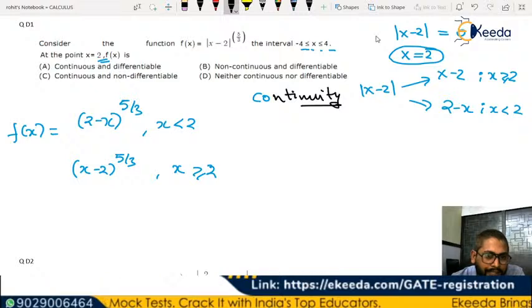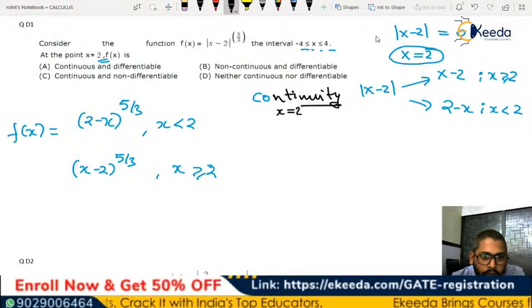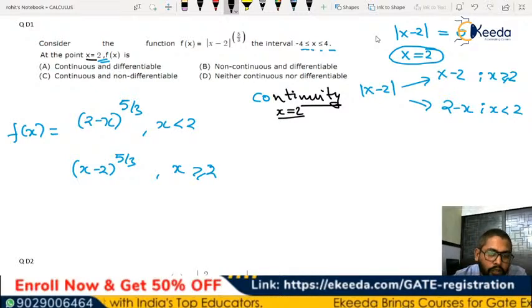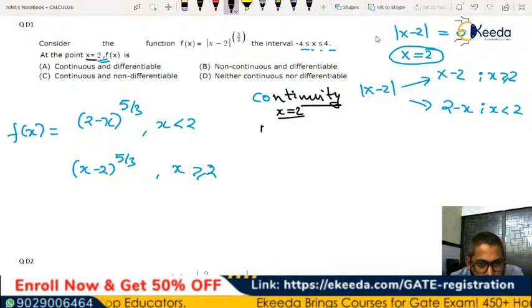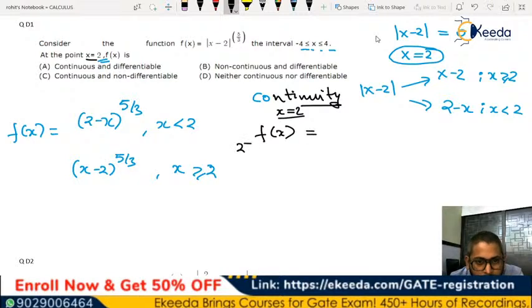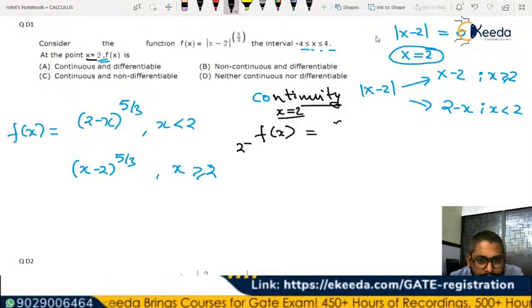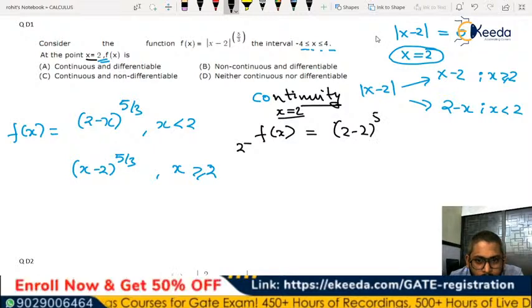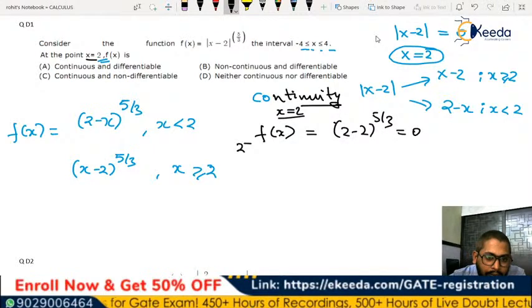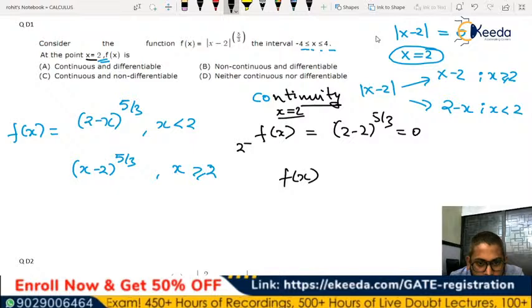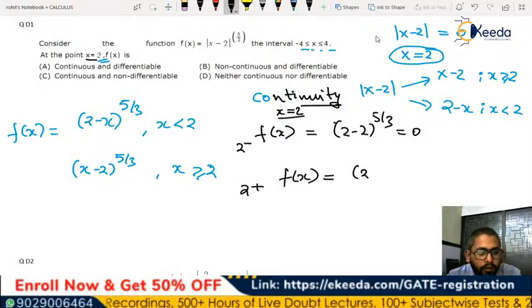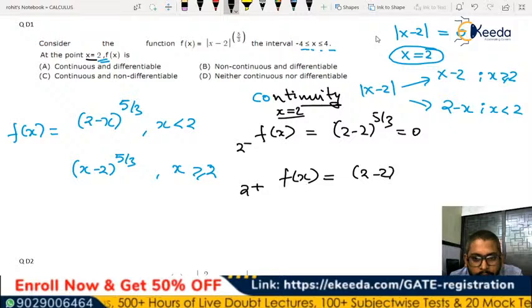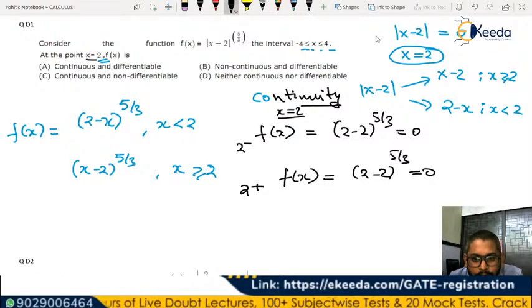So continuity will be checked at x equal to 2. Of course, they want it at x equal to 2. So for x tends to 2 minus, how much will the limit be? This is 2 minus x, so 2 minus 2 to the power of 5 by 3 equals 0. And the right hand limit, x tends to 2 plus, will be again 2 minus 2 to the power of 5 by 3, so that will also be 0.